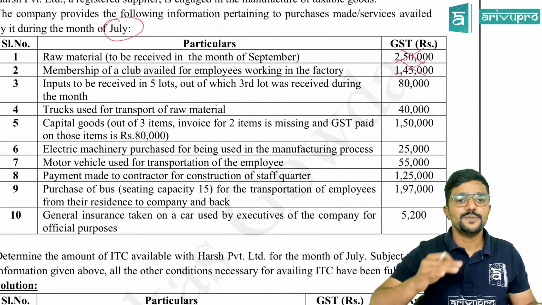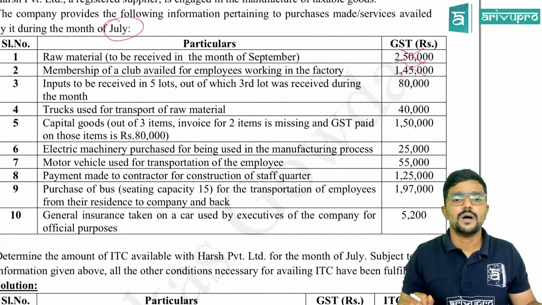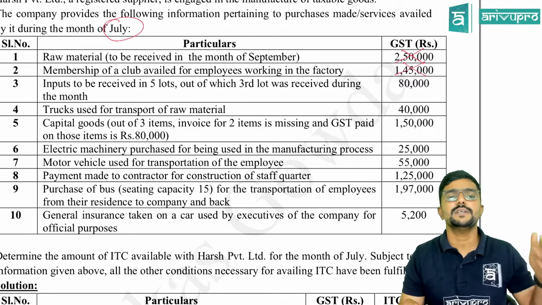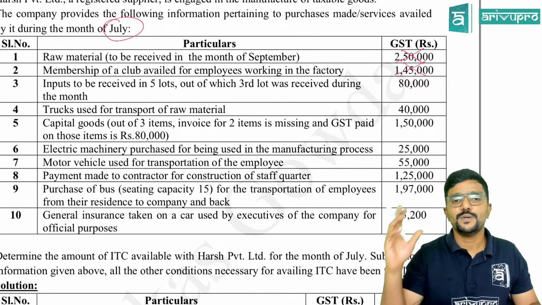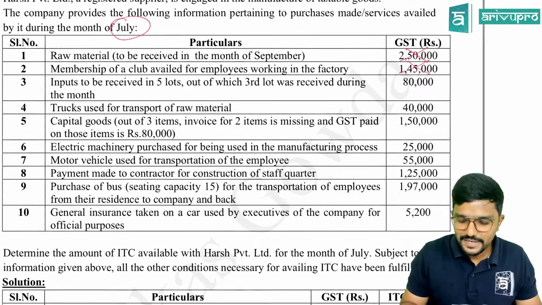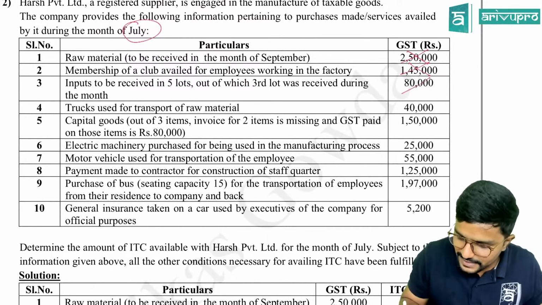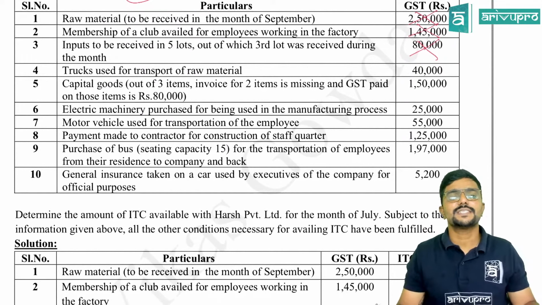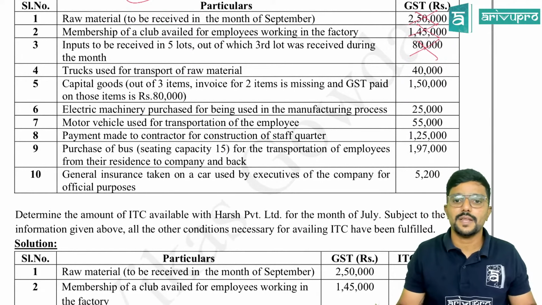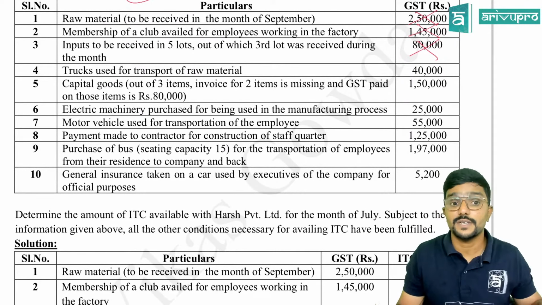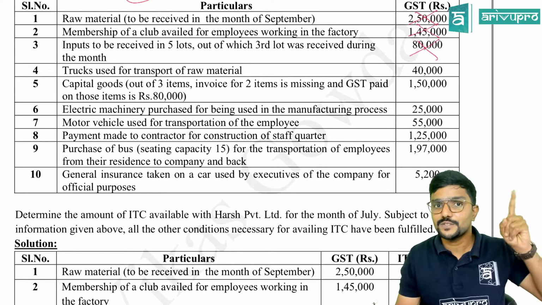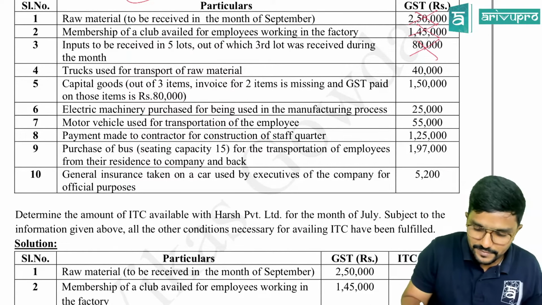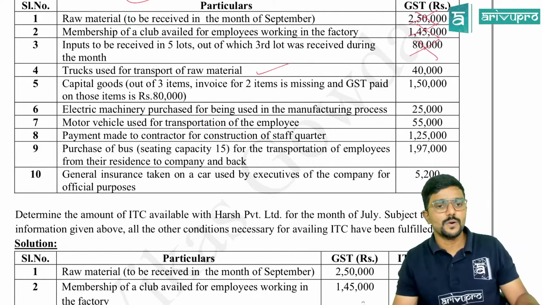Next, inputs to be received in 5 lots, out of which the third lot was received in this month. So the remaining 2 lots are not yet received. Again, as per the proviso, you cannot claim the credit for it. Okay. Next, trucks used for transport of raw material, 40,000. Truck means used for transportation of goods. Credit is available, sir. Okay.